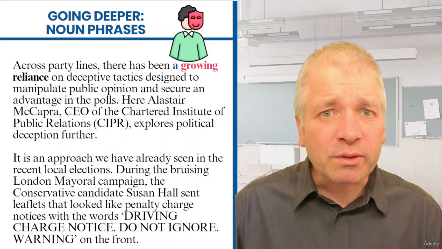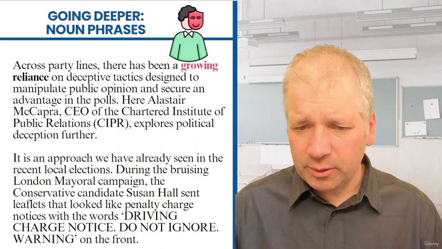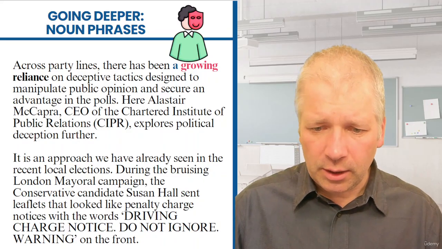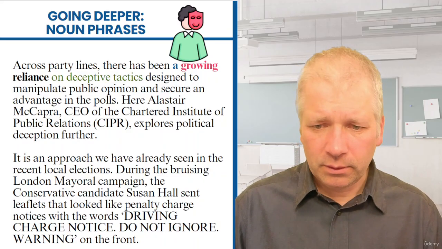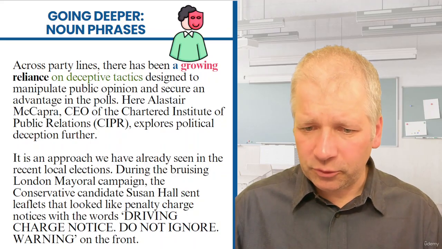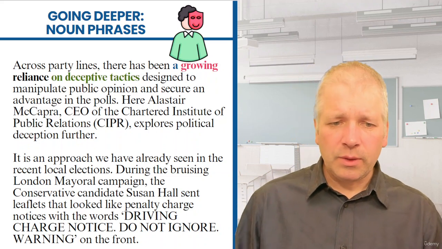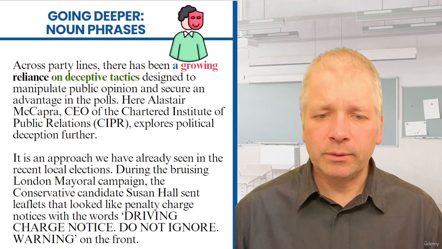Now on to the second part. I'm going to highlight the first bit after the main noun. Let's go for green this time. Again, I'm going to make that bold just to make it stand out. So there has been a growing reliance on deceptive tactics.